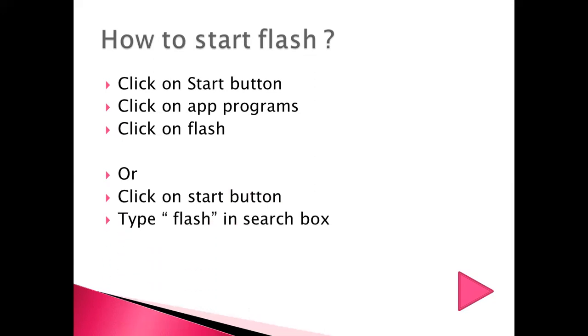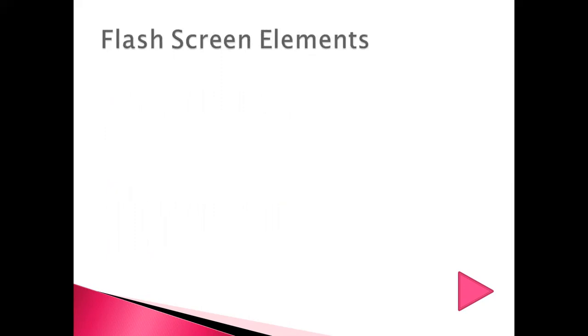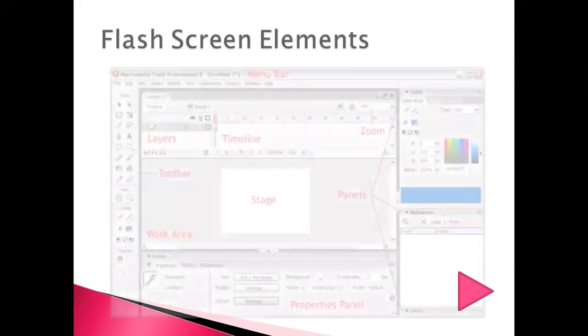In the search box you have to type Flash. Dear students, please pay attention. You need to type Flash and then click on it. It will show the Flash icon, then click on it and it will get started. There is a third method. If there is the icon of that program on your desktop screen, you can double click on it. Then when you start, the first screen will be like this.